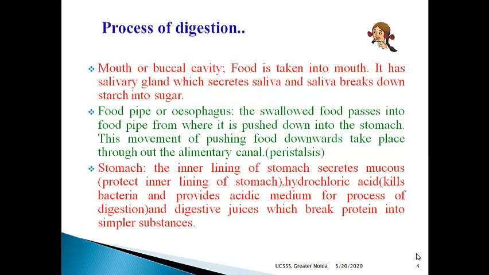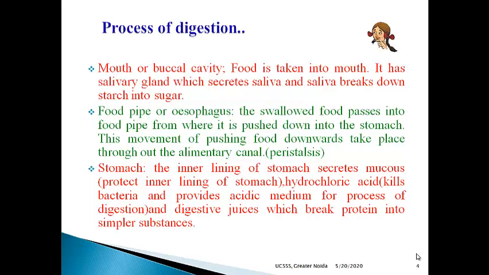Next, again we will study in brief the main points involved in the process of digestion, so that we will have a quick recap of the chapter. First we take food into our mouth, and our mouth or buccal cavity has salivary glands which secrete saliva. And what is the function of saliva? It breaks down starch into sugar. What is starch? It is a type of carbohydrate.